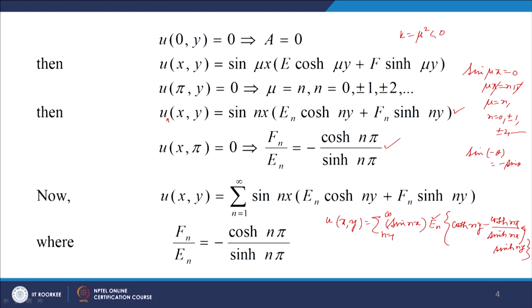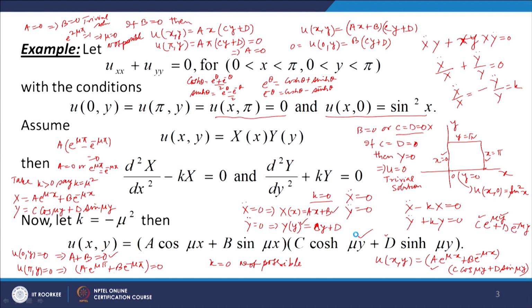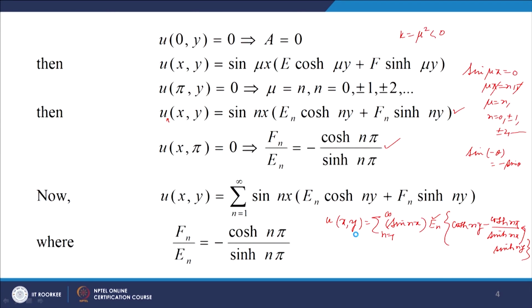For that, we make use of the condition u(x, 0) equal to sin² x. So, when you put y equal to 0 in this, u(x, 0) is equal to sigma n equal to 1 to infinity sin(nx) into E_n, and you put y equal to 0.